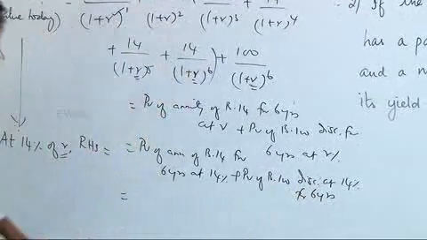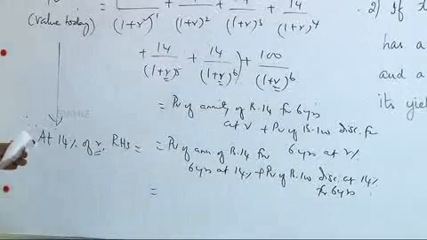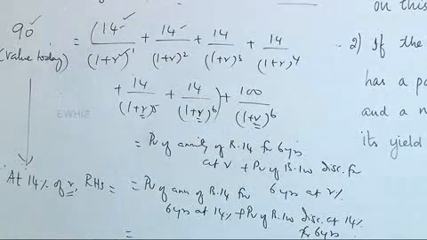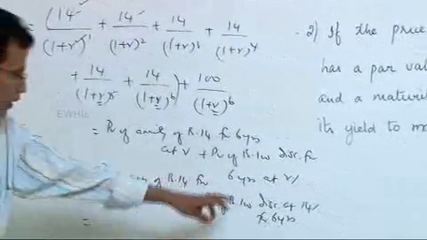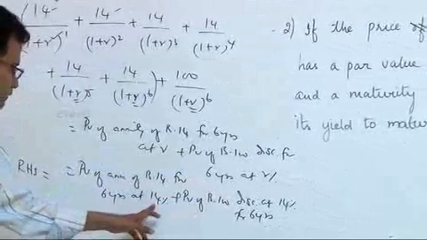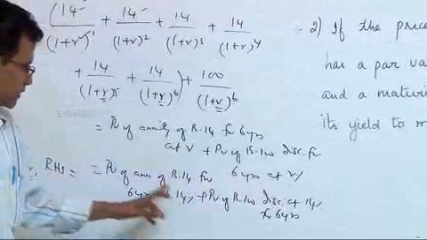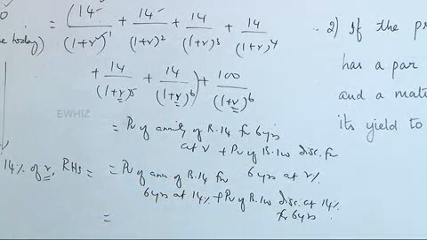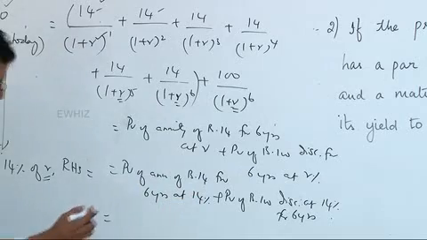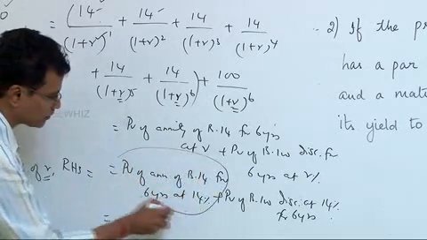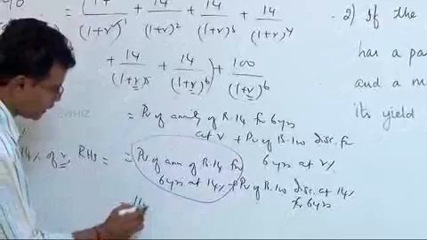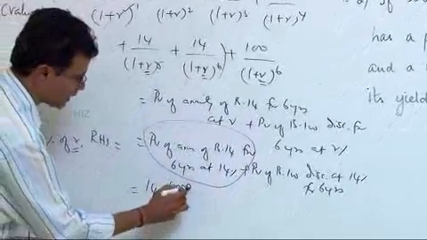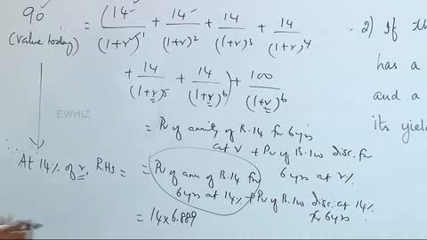I go to the annuity table and pick 14%. From the annuity table, for 14%, the present value of annuity of rupee 1 for 14% over 6 years of time is 3.889, and therefore this would be 14 into 3.889.